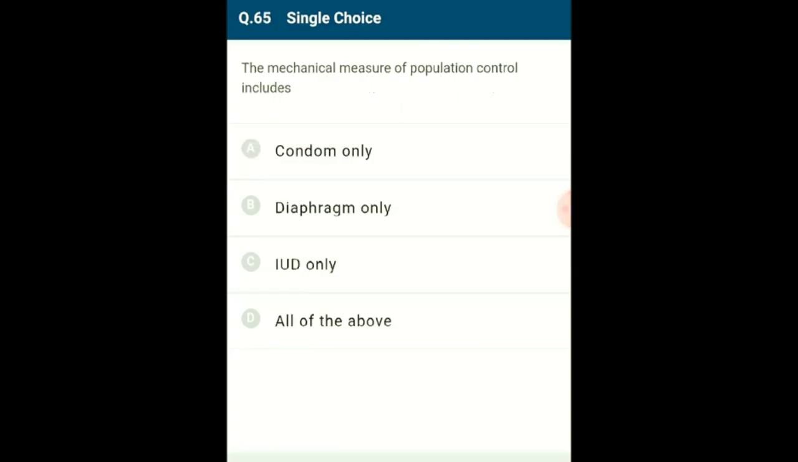Question number 65. The mechanical measures of population.